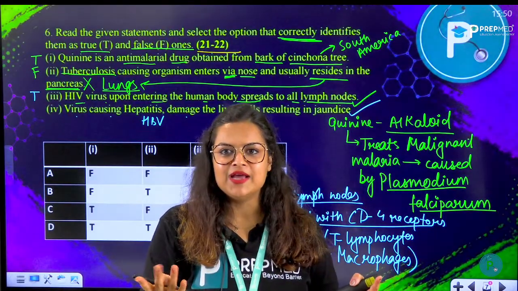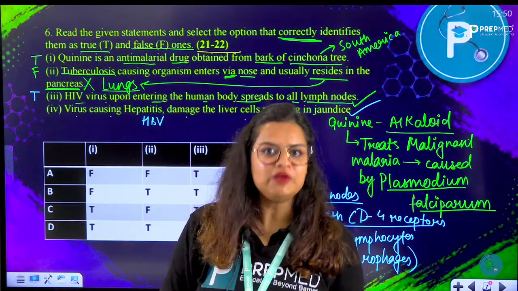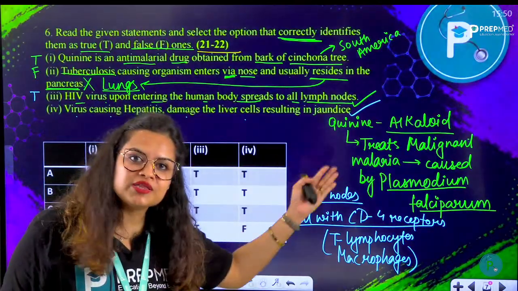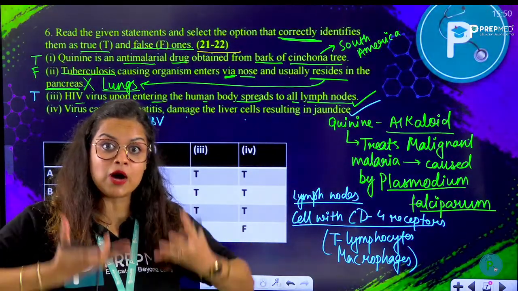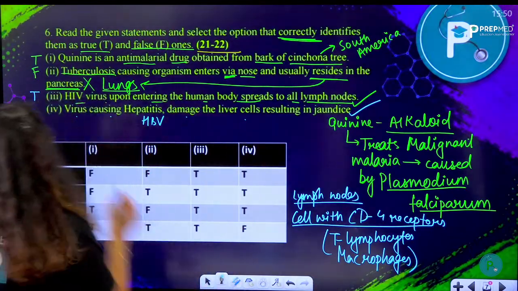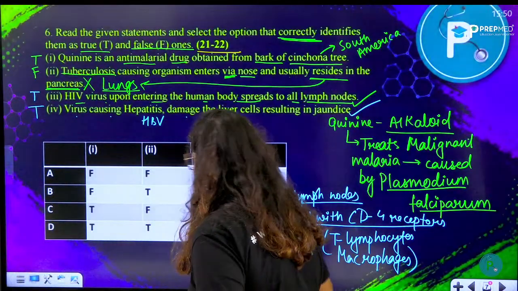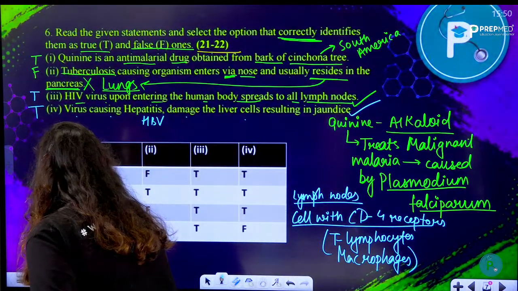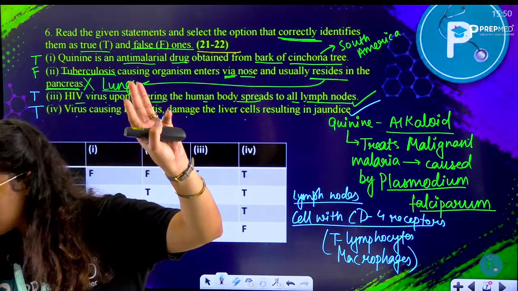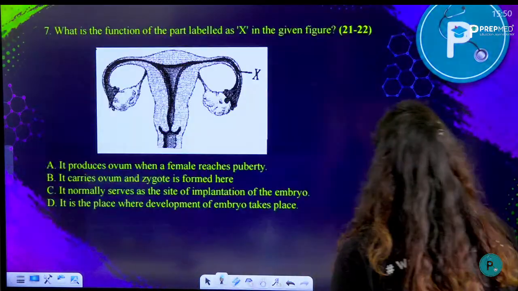What would happen if the liver cells are damaged? Will the liver be able to do its normal function? No, right? So that's what happened. Liver is unable to process bilirubin, so bilirubin amount would increase in your body, resulting in jaundice. So this is absolutely right. So true, false, true, true, true, false, true, true. Option number 3 is going to be the correct answer here. Sanglap has answered correctly. Good job, Sanglap. Moving on to the next question now, everybody.